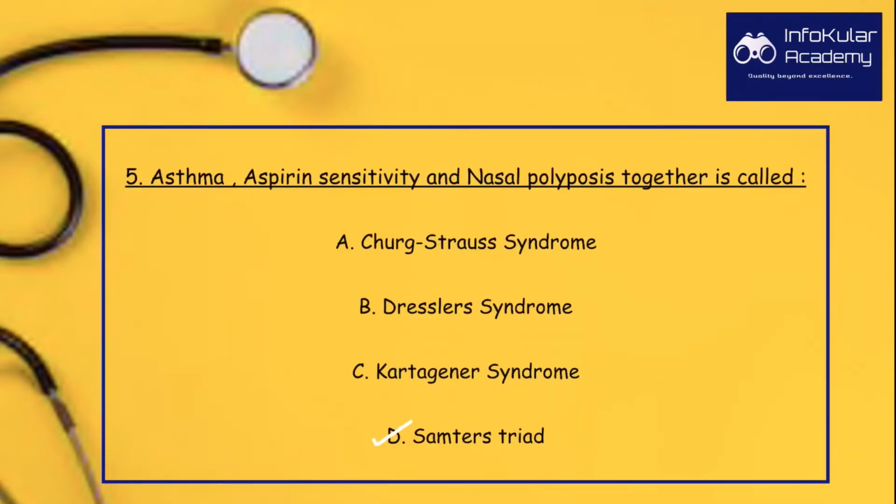Samter's triad. Churg-Strauss syndrome is an eosinophilic granulomatosis with polyangiitis. It is an autoimmune condition which is rare and causes inflammation of small and medium-sized blood vessels, that is vasculitis.